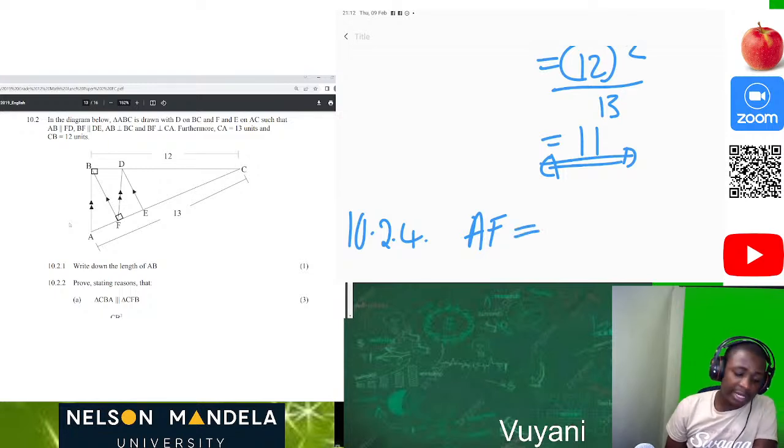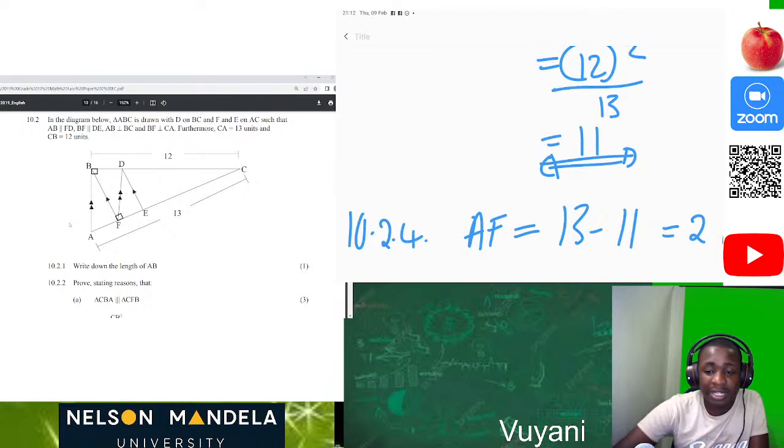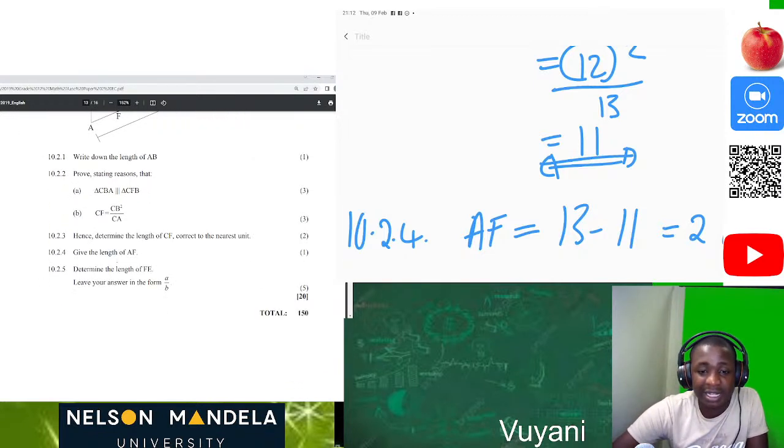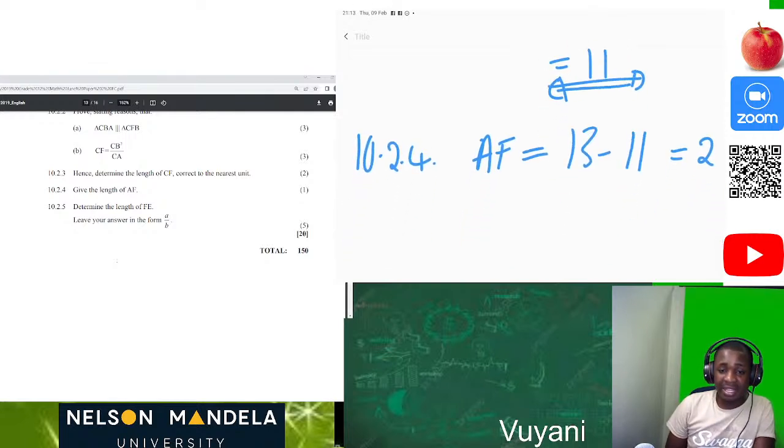Yes, that's correct. So it's going to be 13 minus 11. Then we get our 2 units. That one is correct. Now, determine the length of FE.